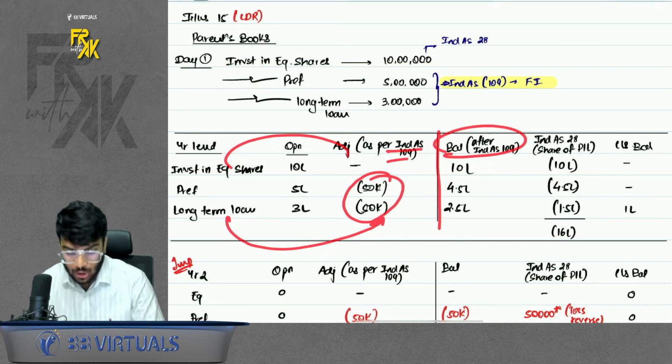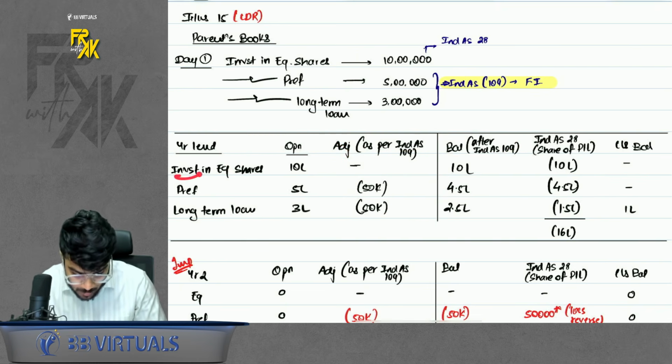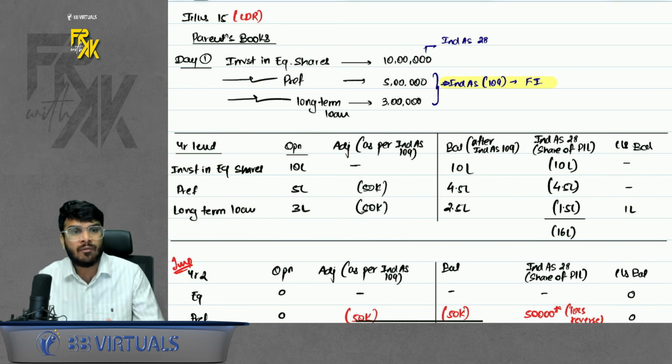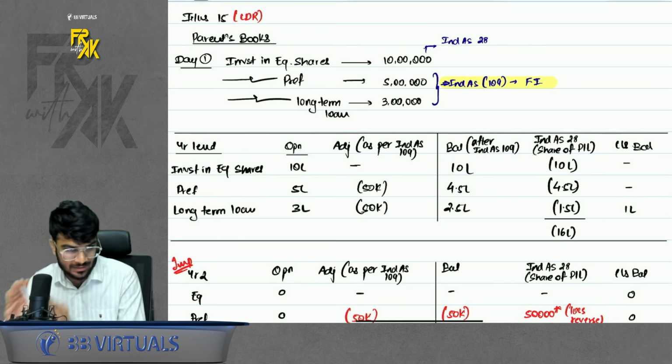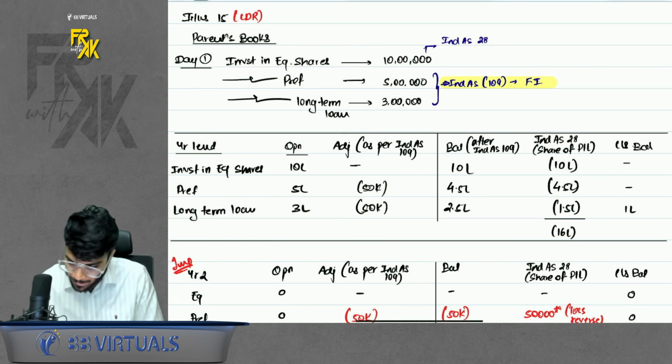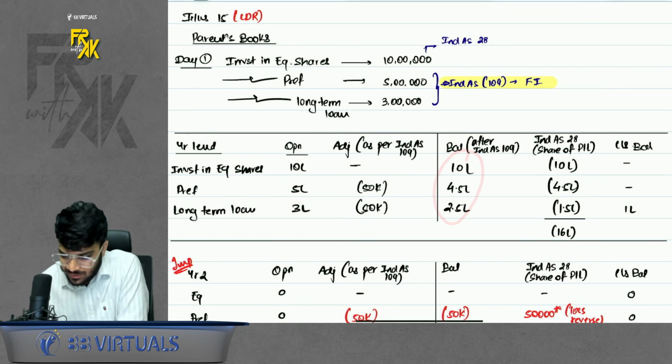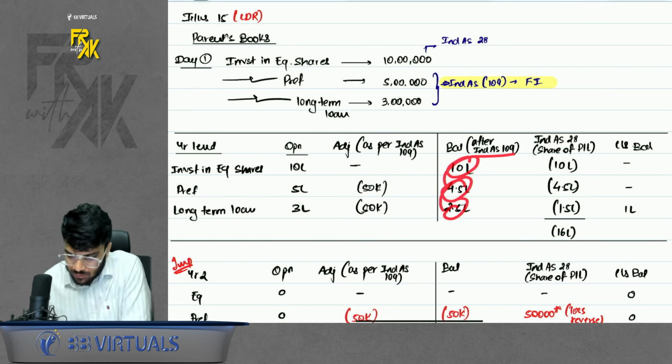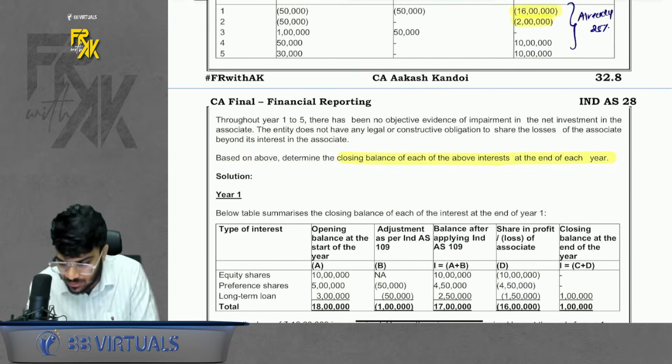So balance not applicable as per 109 means investment in equity shares of associate are governed under 28, therefore not covered under 109. But investment in preference and long term loan are governed under Ind AS 109. Okay. So balance after allocating the loss of 109 was this much. Now the loss of 28 was 16 lakhs in the first year. If you see closely, it was 16 lakhs.